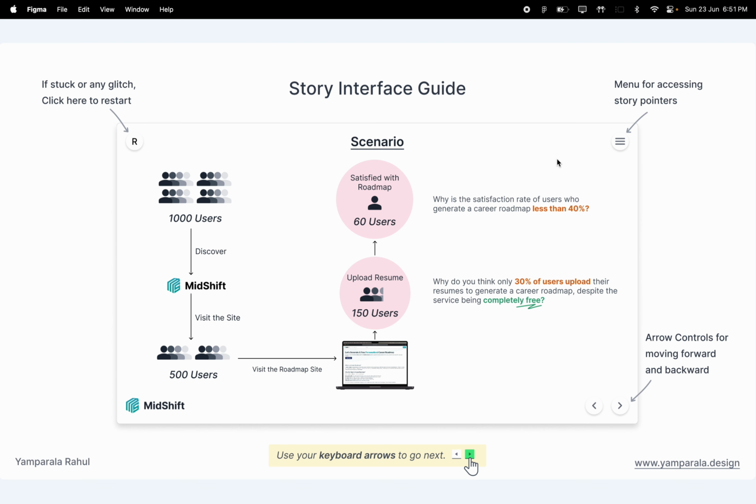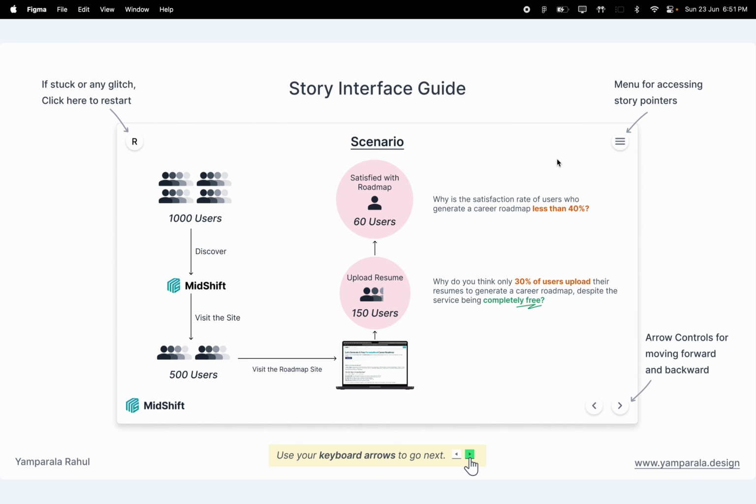First of all, in the email where I have sent this video and a Figma prototype link, on opening that Figma prototype link, the interface would look something like this. Here there are 3 actionable buttons. Number 1, at the top left, there is a button named R which will help you if you get stuck at any place of the presentation or there is any glitch in the Figma. You can click on it and the presentation will start from the first slide.